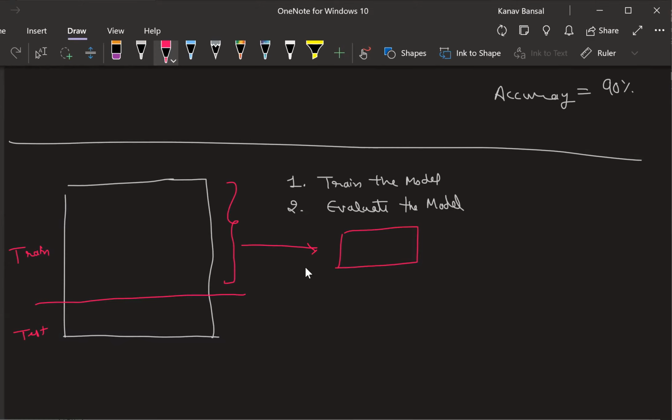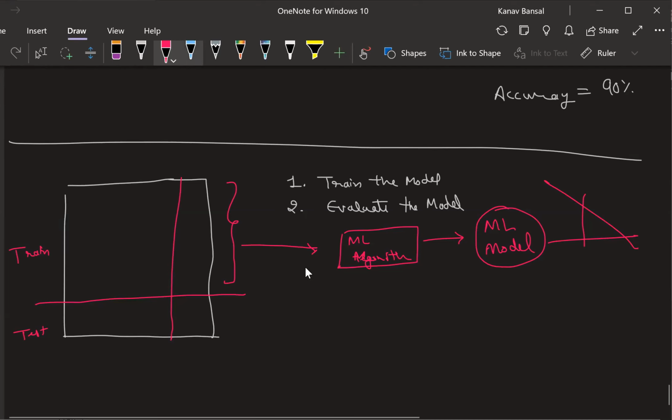So the first step, we'll take this entire data and use some machine learning algorithm, maybe logistic regression or something. Then we'll come up with a machine learning model. In the case of logistic regression, what is that machine learning model? That model is nothing but the line that separates positives and negatives. Making sense to everyone?